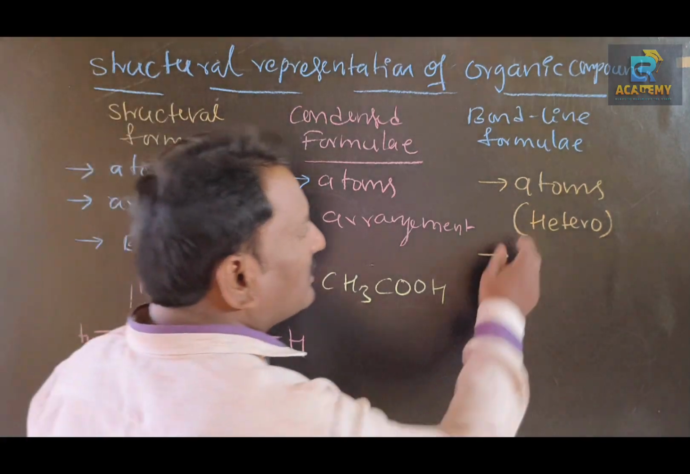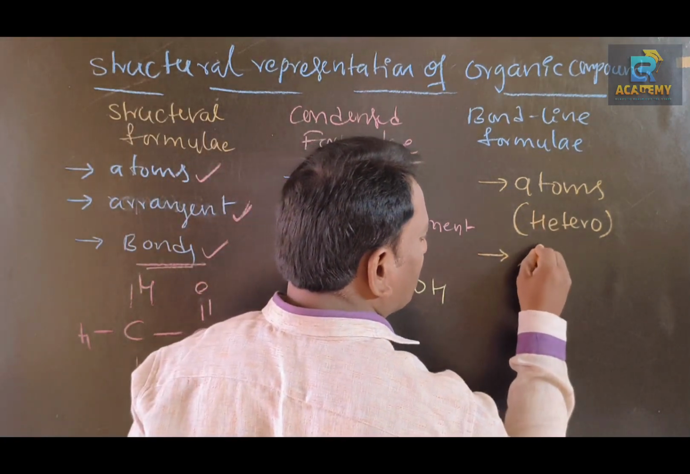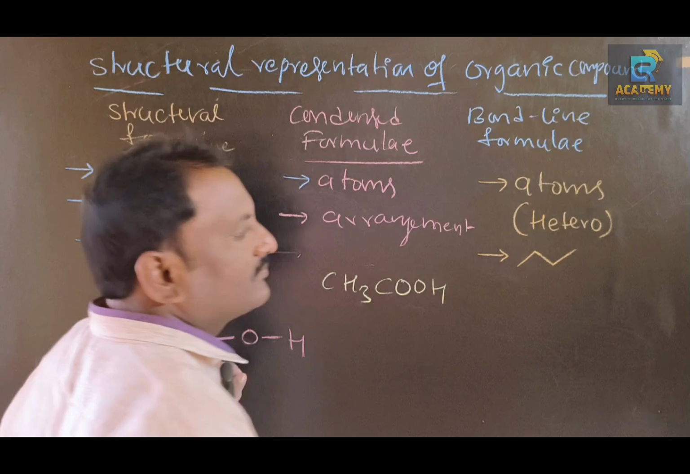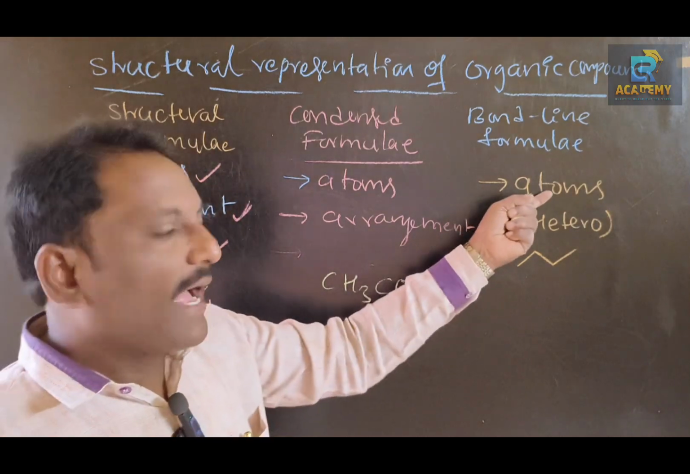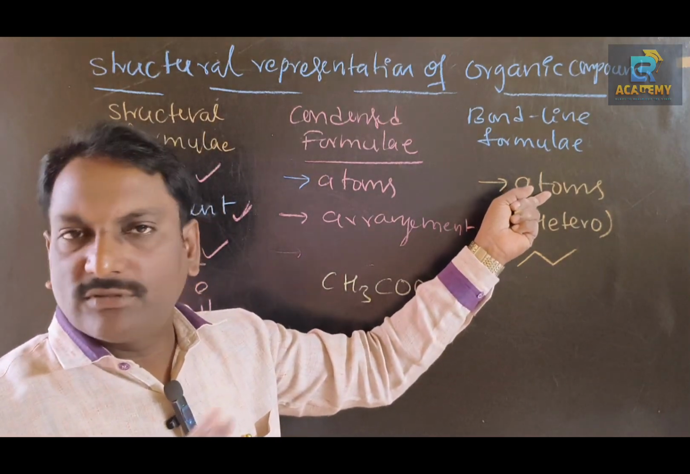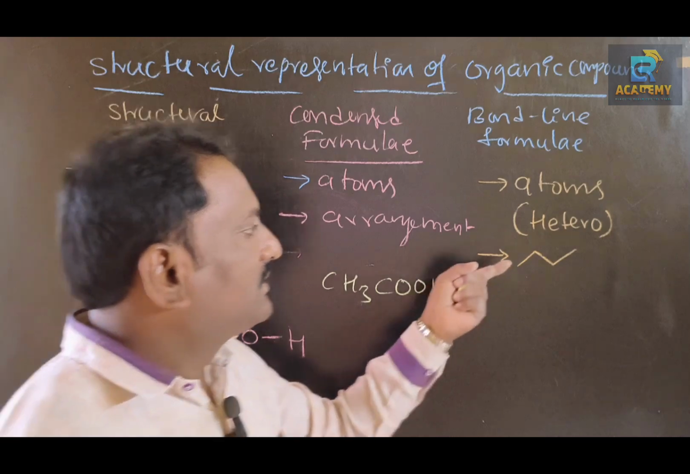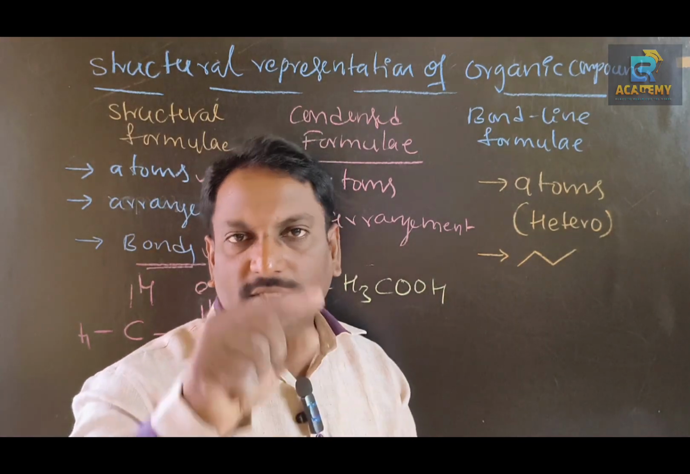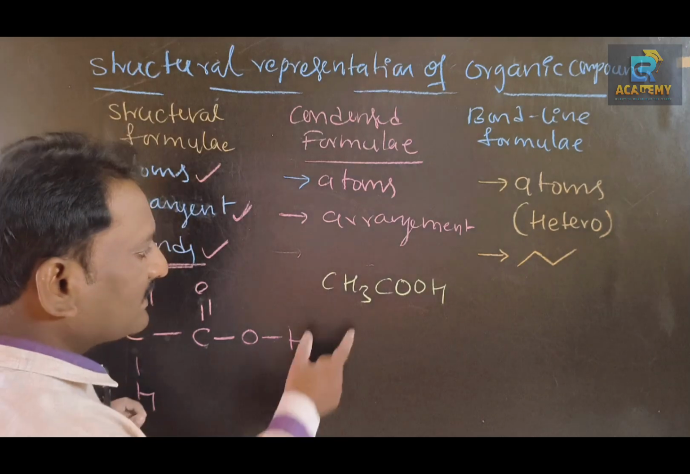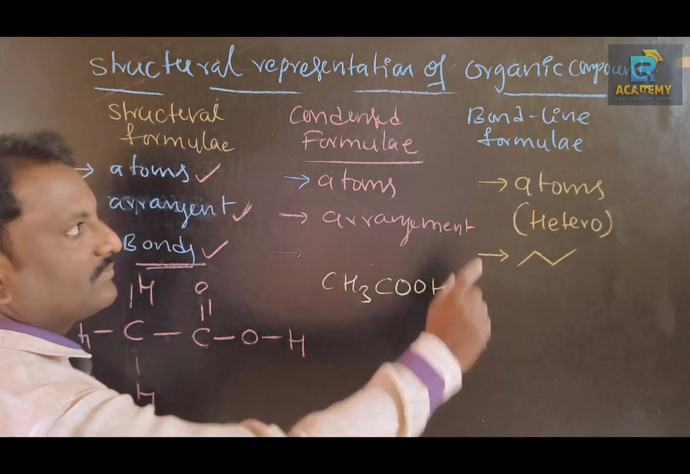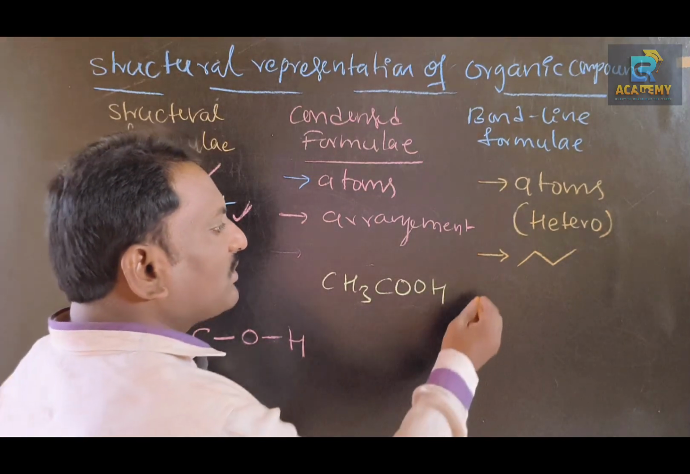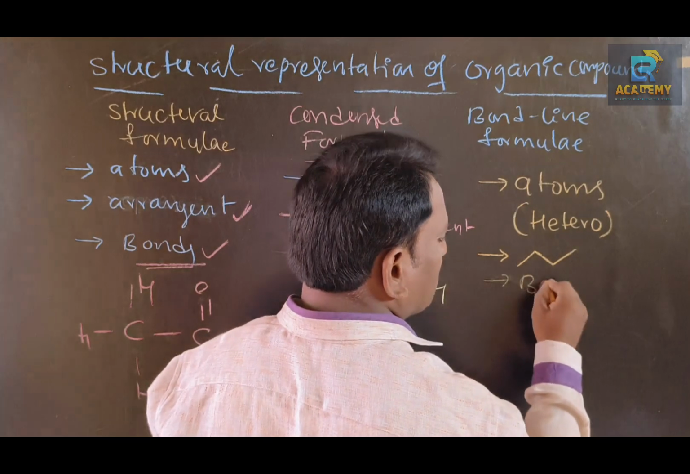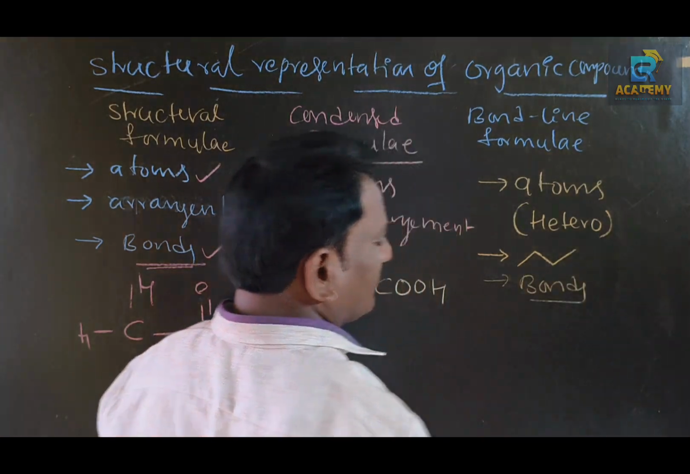Next, the bonds between carbon and carbon are represented in zigzag form. So atoms appear only for heteroatoms, not carbon and hydrogen. Second, the bonds between carbon and carbon are represented in zigzag form. So let us convert this into bond line. Bonds also appear.